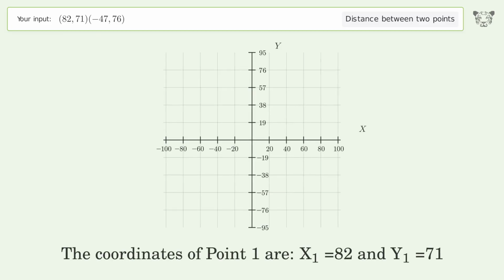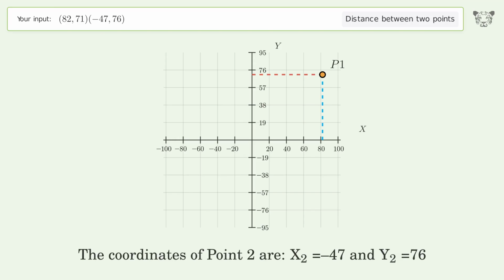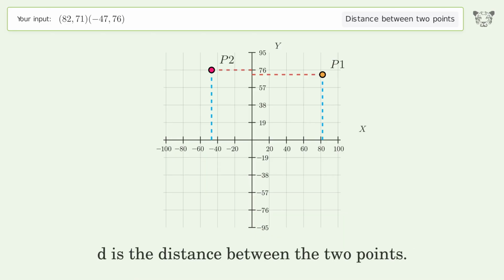The coordinates of point 1 are x1 equals 82 and y1 equals 71. The coordinates of point 2 are x2 equals negative 47 and y2 equals 76. D is the distance between the 2 points.